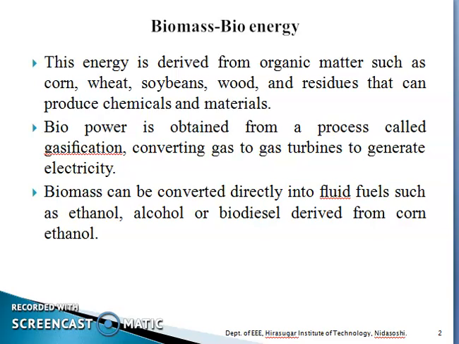It is one of the most important processes, where it converts the gas to gas turbines to generate electricity. So the biomass is converted directly into fluid fuels, that is ethanol, alcohol, or biodiesel. These are all derived from corn ethanol.